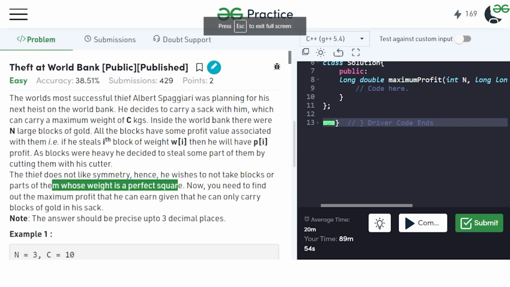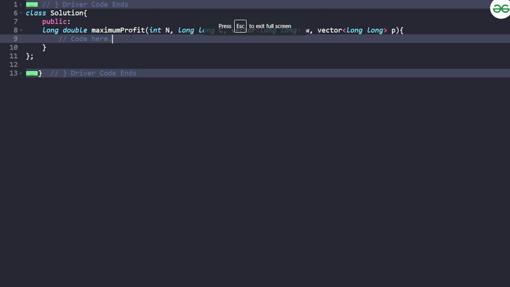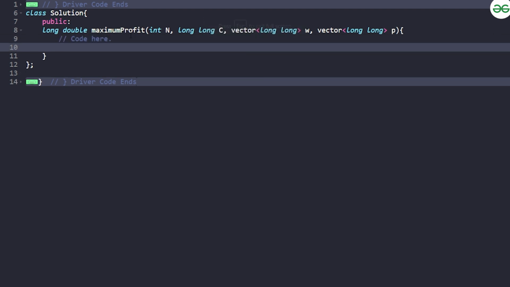Let's try and quickly write the code for this particular approach that we have just discussed. What I would be having is, as I said, a vector of pairs. In the vector of pairs, what do I need to store? I need to store first of all a long double.